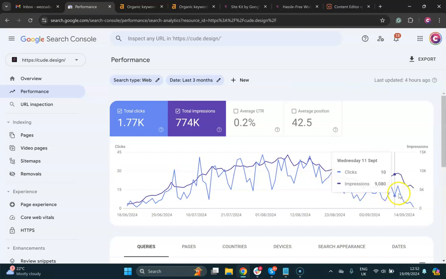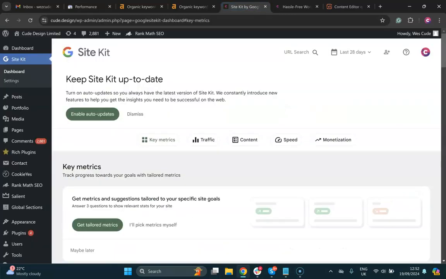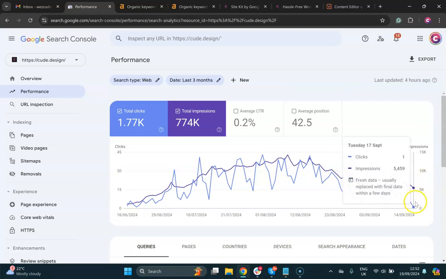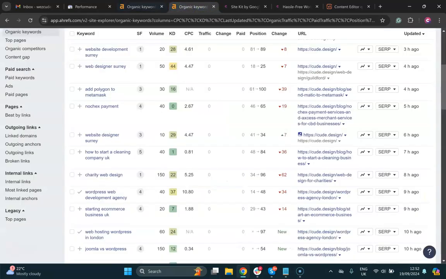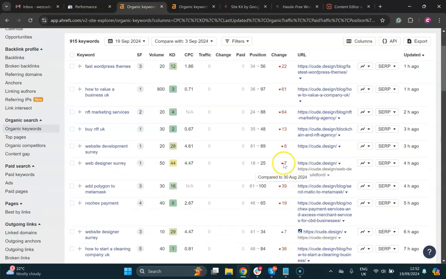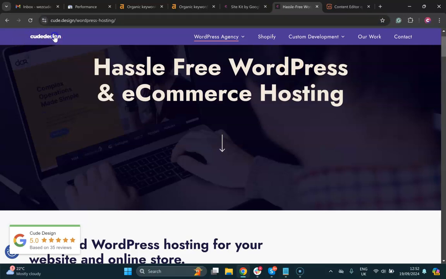So I was trying to think why that would be. It was dropping off. I then checked Google Site Kit and realised that it was disconnected. Somehow it got disconnected, so maybe the data isn't transferring over to Google Search Console. It's not tracking, and that's why we've had this massive dip. But that's really not helpful for trying to analyse the traffic. So what was interesting was I switched over to Ahrefs, because it's just terrible. Everything's red, pretty much, just red. Not good at all.